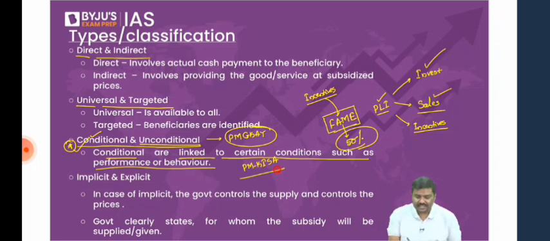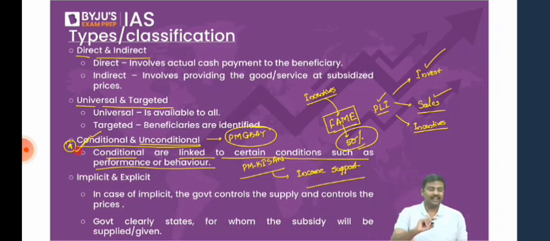That's the reason under the PM Kisan scheme, the government will simply say it is an income support. It is an income support that is provided by the government. So, conditional, unconditional. Let me go to the next one.